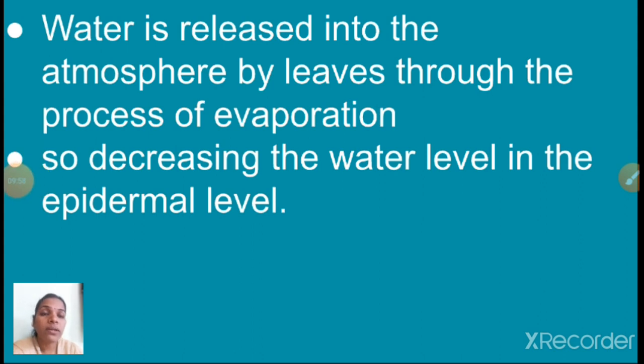See here children, water is released into the atmosphere by leaves through the process of evaporation, through stomata. So what will happen here children? In the epidermis, the cells of the leaves, the water level is reduced, decreased. When water is released to the atmosphere, the water content of the plant is what here children? Reduced. So to compensate for that water level, the roots absorb a lot of water from the soil.